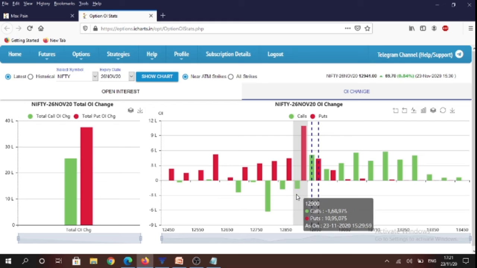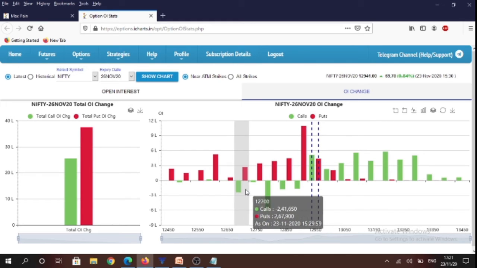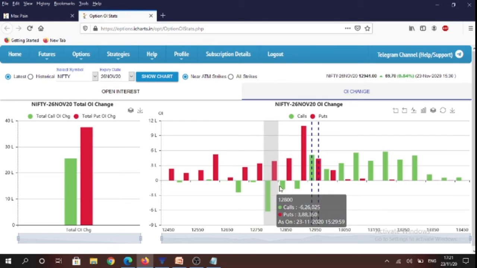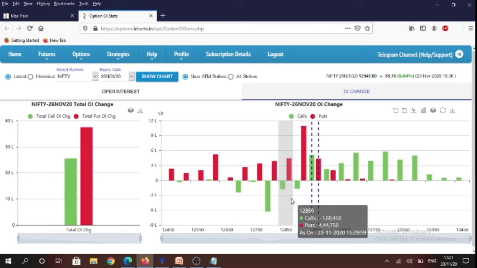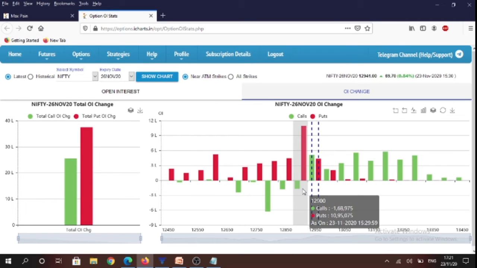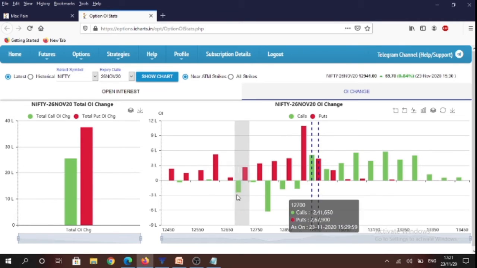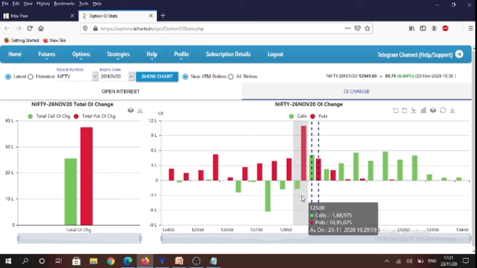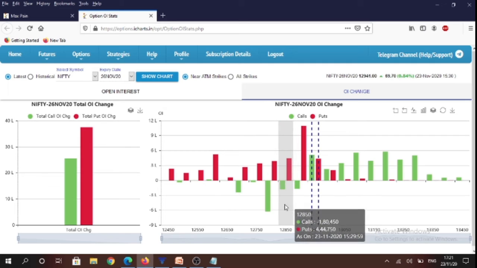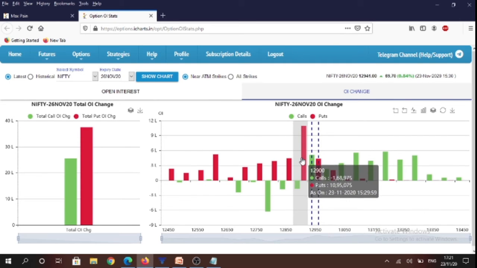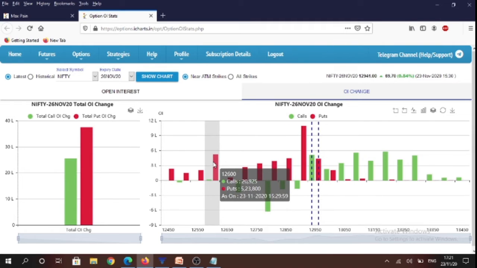So it just tells us that option call buyers at 12,700, 750, 800, 850 and 12,900 strikes, they have booked their profits, while option writers in these calls have squared off their losses, thereby leading to reduction in overall open interest intraday in calls. And you will see that highest amount of puts have been written at 12,900 strike, followed by 12,600 strike.